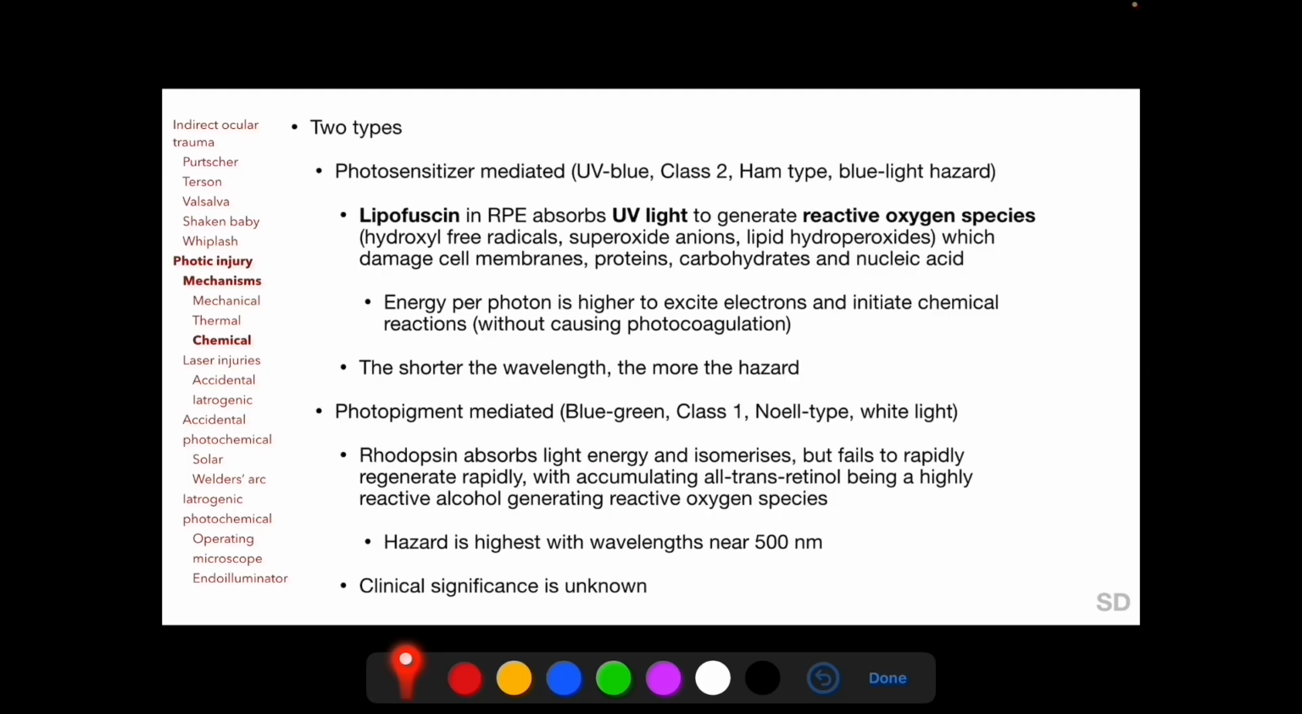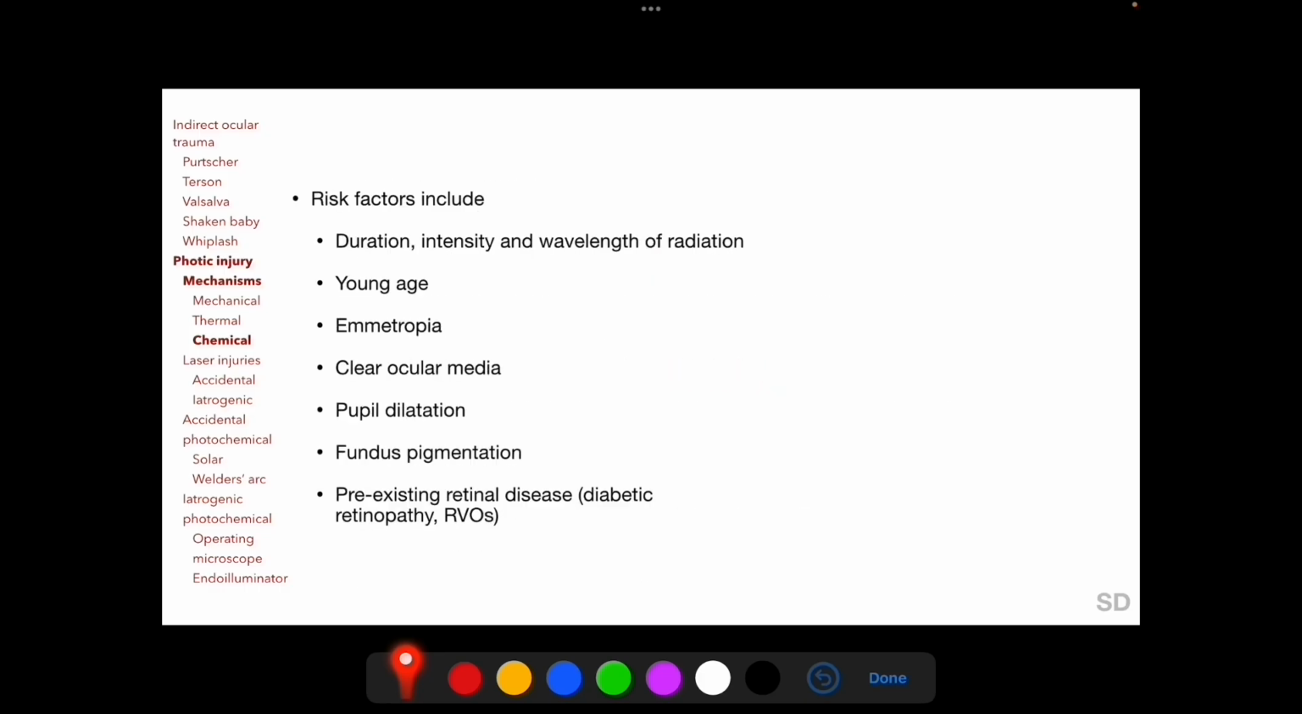The clinically relevant type of phototoxic retinopathy occurs when lipofuscin in retinal pigment epithelium absorbs ultraviolet light to generate reactive oxygen species which damage molecular constituents of the surrounding tissues, and the shorter the wavelength of the ultraviolet light, the more the hazard. Several risk factors have been implicated to increase the risk of phototoxic retinopathy, including duration, intensity, and